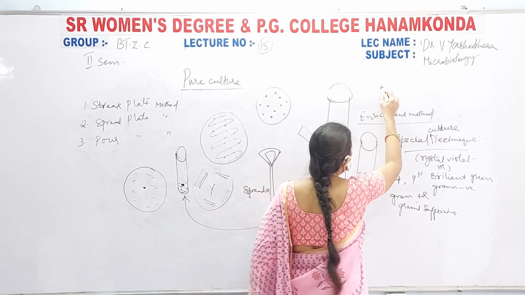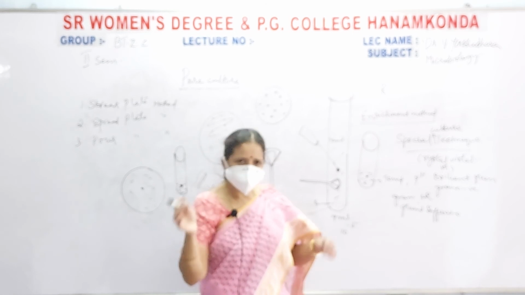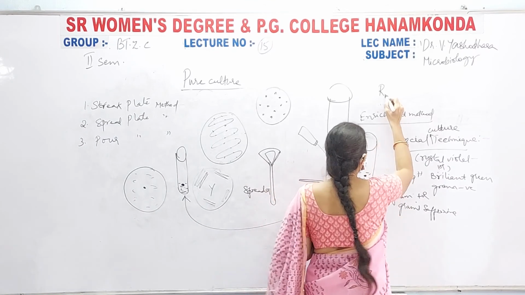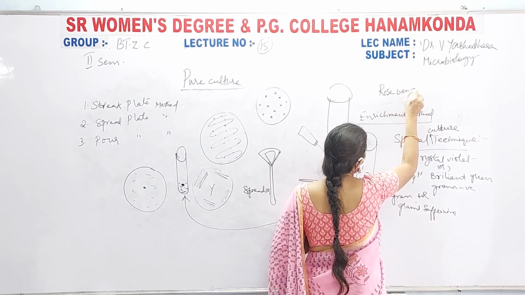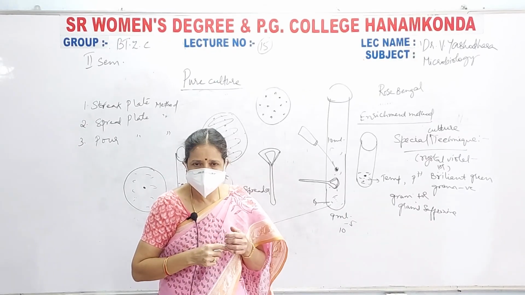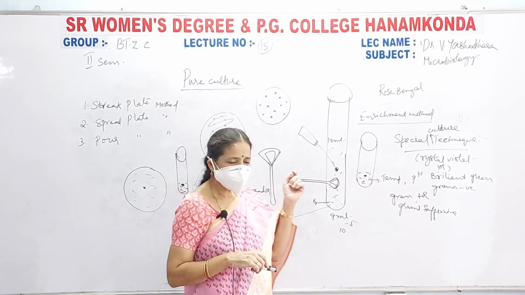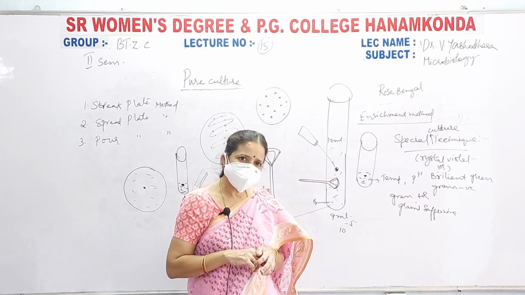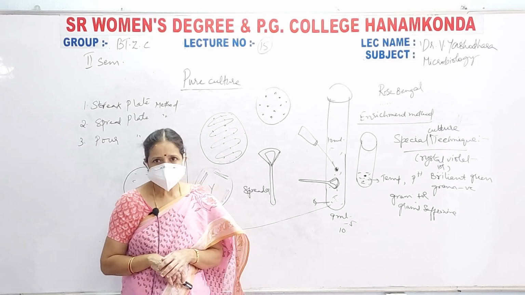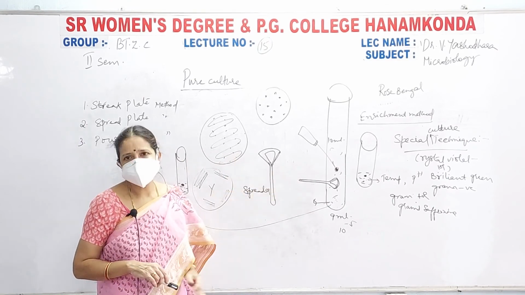Now, when you want to grow only fungal cells, not the bacterial cells, both bacteria and fungi are mixed in that culture medium and you want to grow only the fungal organism. So you have to add rose bengal. The rose bengal powder or chemical is added in the culture medium so that, as its name is rose, the medium becomes pink in color. On that medium, when you inoculate the bacterial culture along with the fungal organism, only the fungal organism grows and the bacterial organisms are destroyed. That means maintenance of pure fungal culture can be done. This is about the maintenance of pure culture.